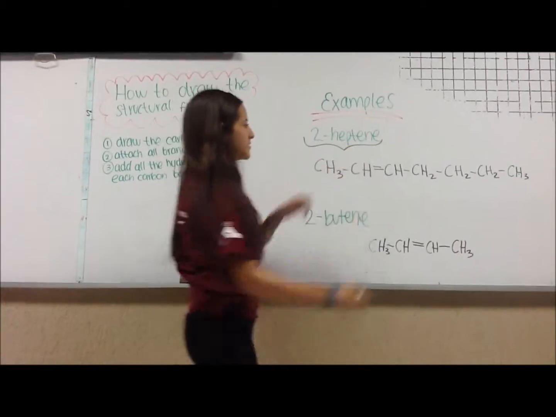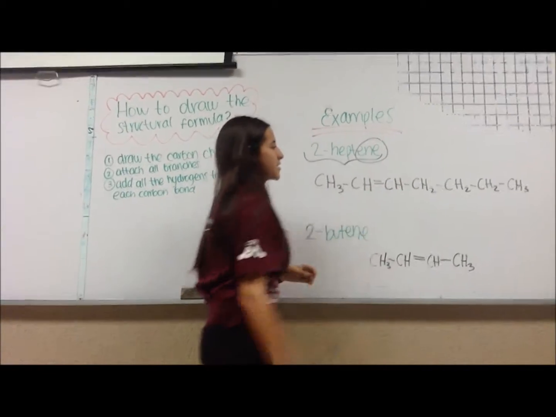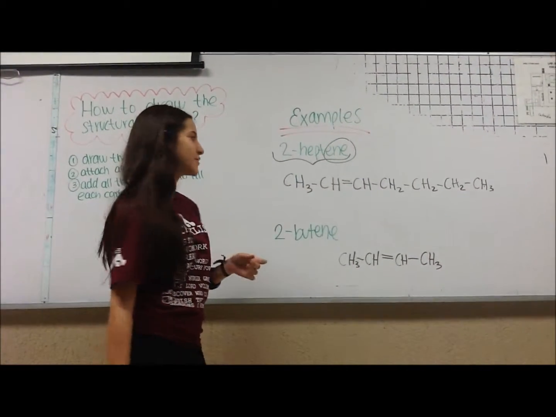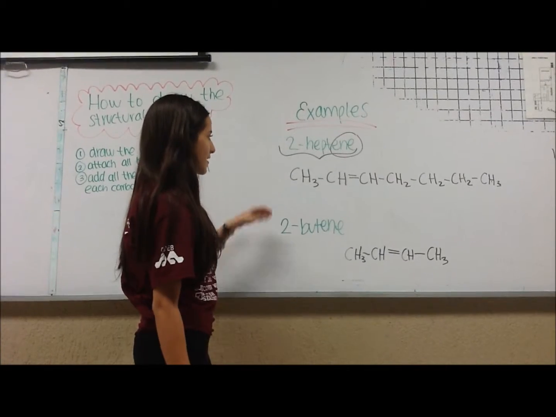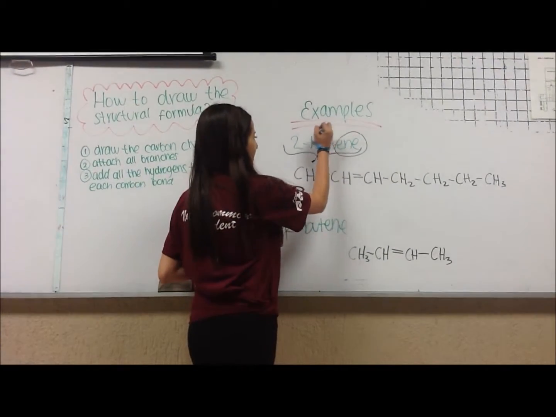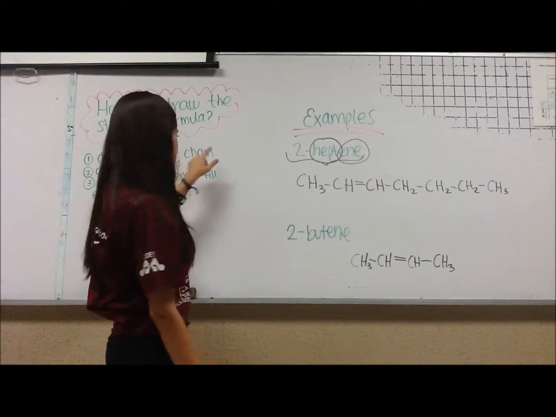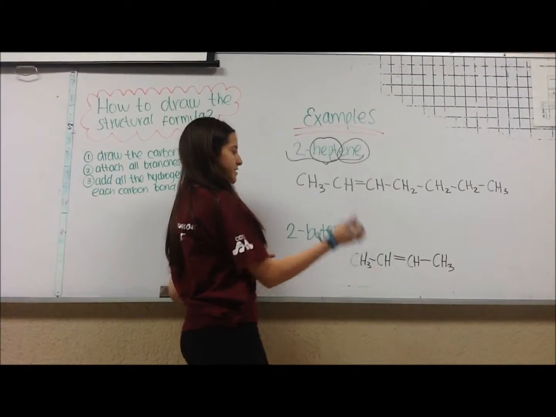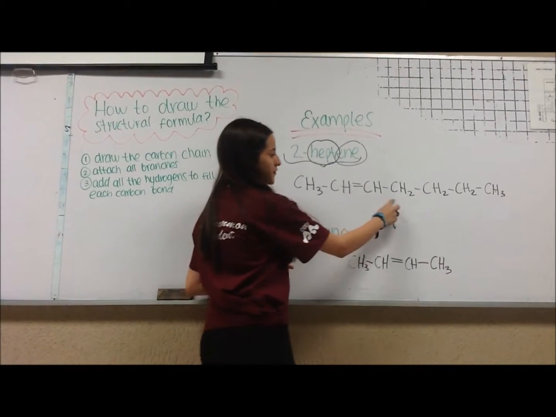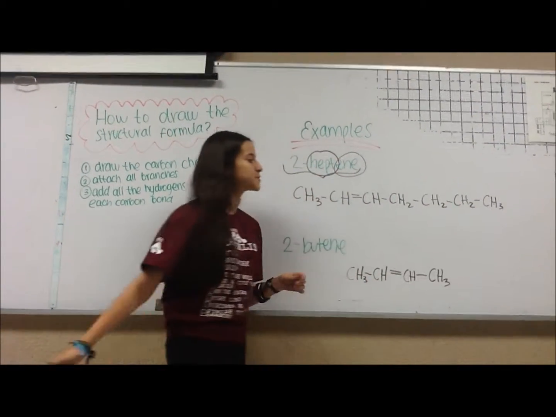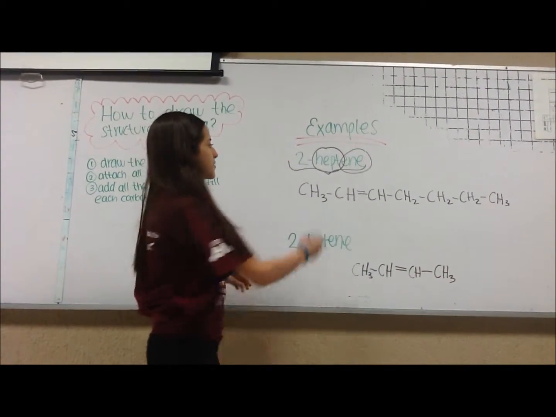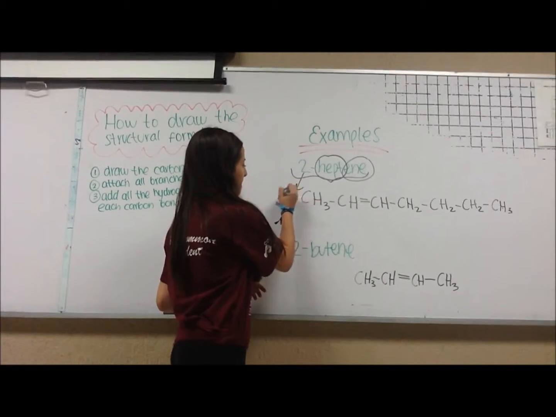And with -ene, you'll know that we are working with an alkene, so we have at least 1 double bond. And oct- is for 8 carbons, so you start drawing the carbon chain, which we already did. We have 1, 2, 3, 4, 5, 6, and 7 carbons. Now the 2 will tell you where the double bond is.